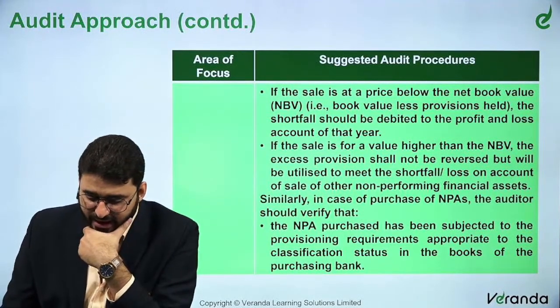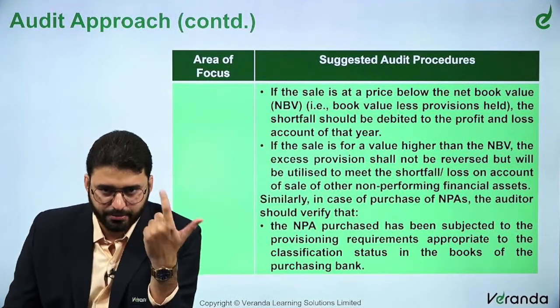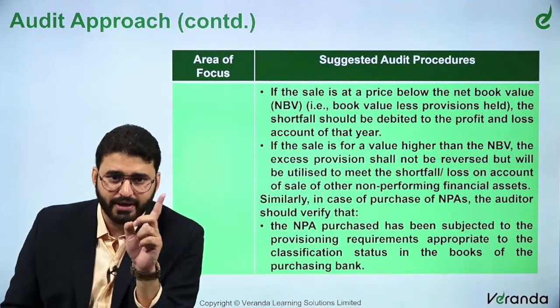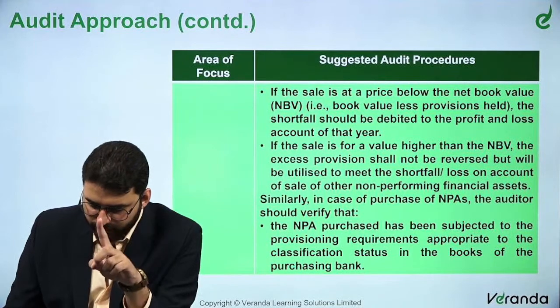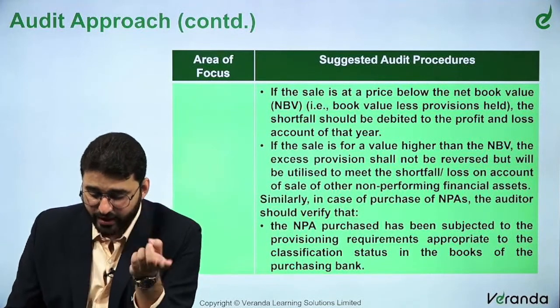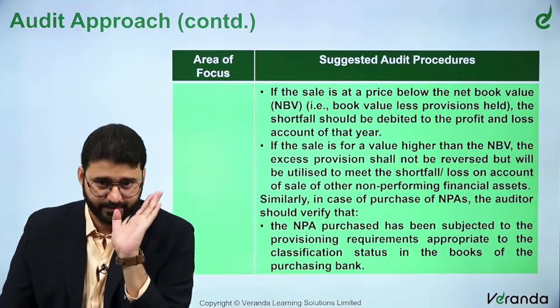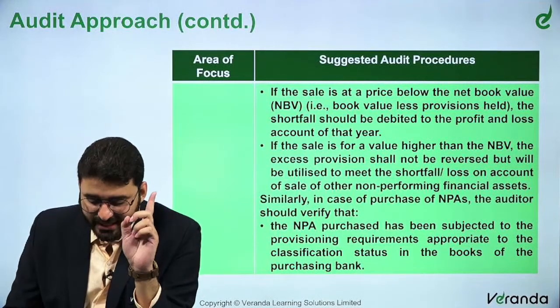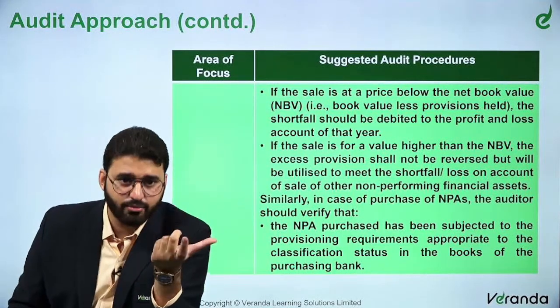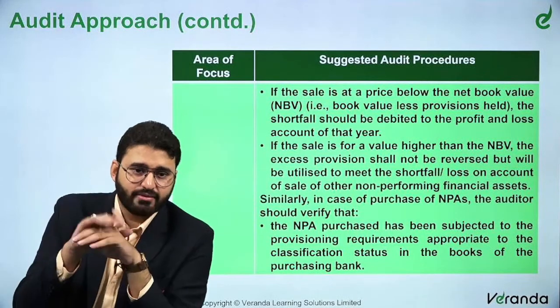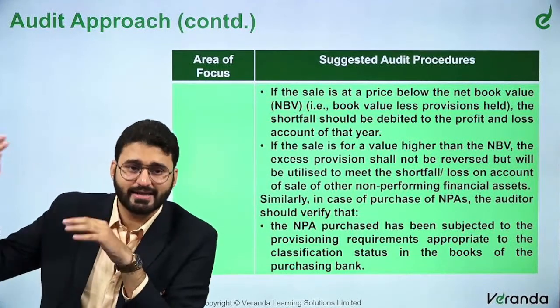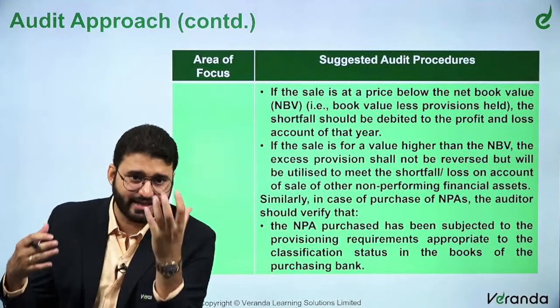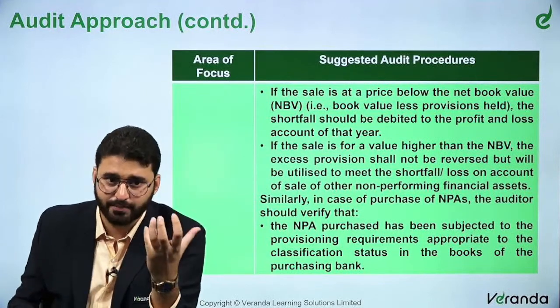If the sale value is higher than the net book value, that is at a profit, the excess provision shall not be reversed but will be utilized to meet the shortfall or loss on account of sale of other non-performing financial assets. So, if the sale is for a value higher than the net book value, say the net book value is 5 crores but I am selling it at 7 crores, I am getting 7 crores in cash, and that 2 crores extra money is a profit.